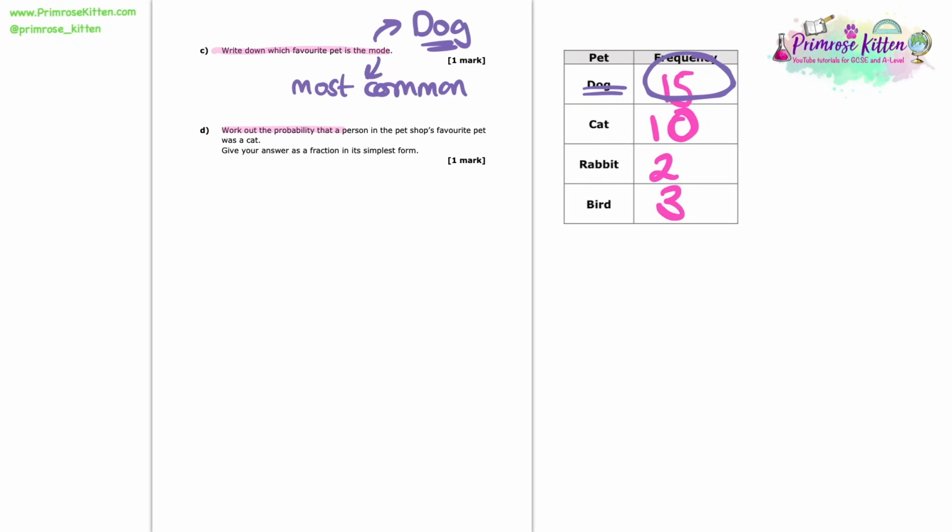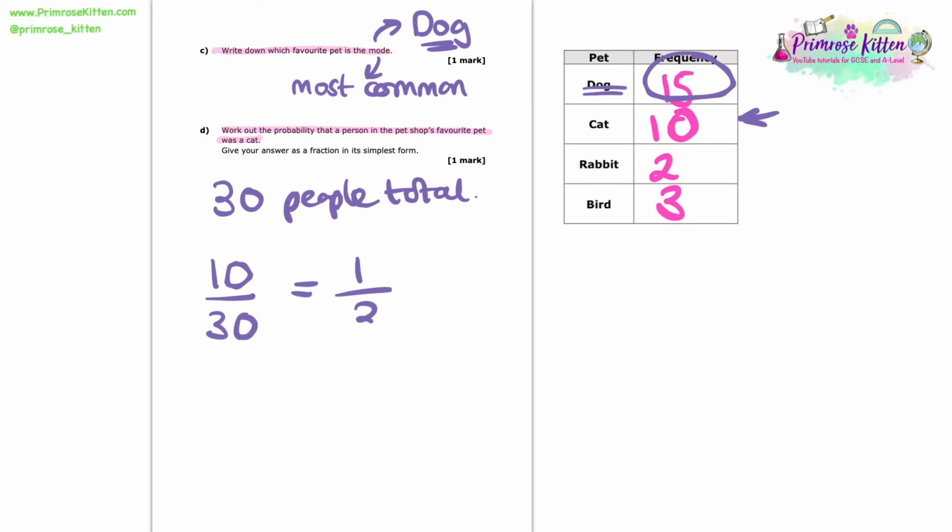Now we're asked to work out the probability that a person in the pet shop's favourite pet was a cat. And we're asked to give your answer as a fraction in its simplest form. Well, in total here, remember that we asked 30 different people. That was given earlier in the question, but we could also just add up these votes. We can see here that 10 people voted for cats. So that's 10 out of 30. We can simplify that fraction either by looking at it and cancelling out the zeros, or by putting it into our calculator, and we can see that 1/3 is the fraction in its simplest form.